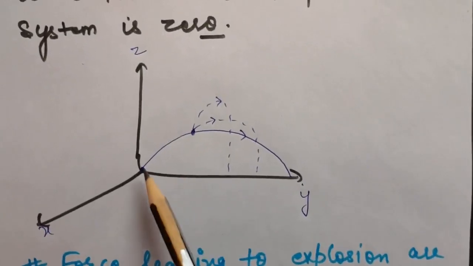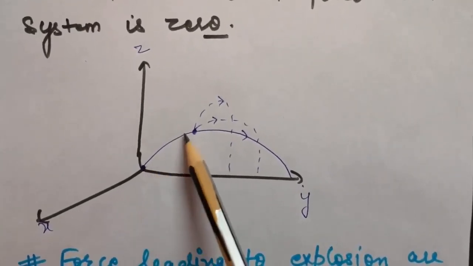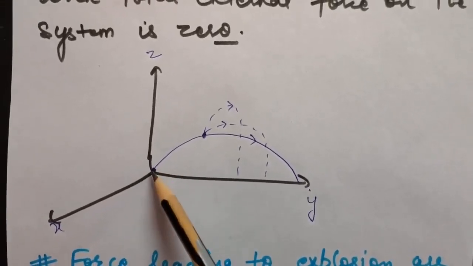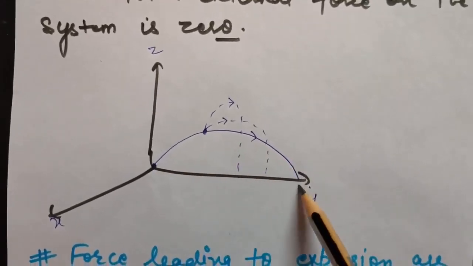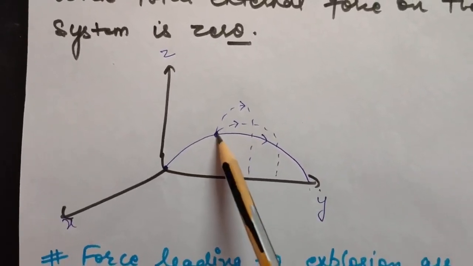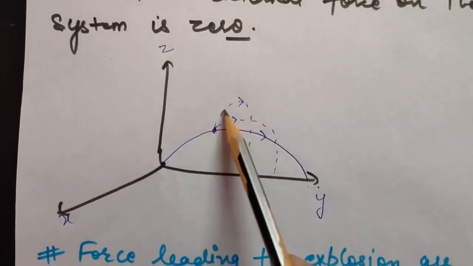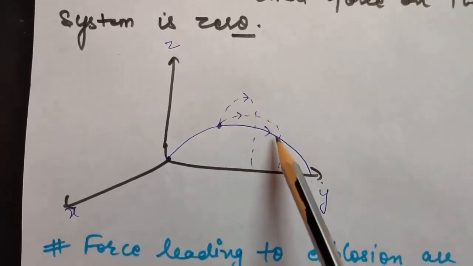Suppose this is a bomb and it is thrown from this point making an angle theta with the horizontal. As you have studied, it will go in a parabolic path because this is nothing but an angular projection. Suppose this bomb, which is going like this, at this point gets exploded into two parts. One is going in this direction and one is going in this direction.